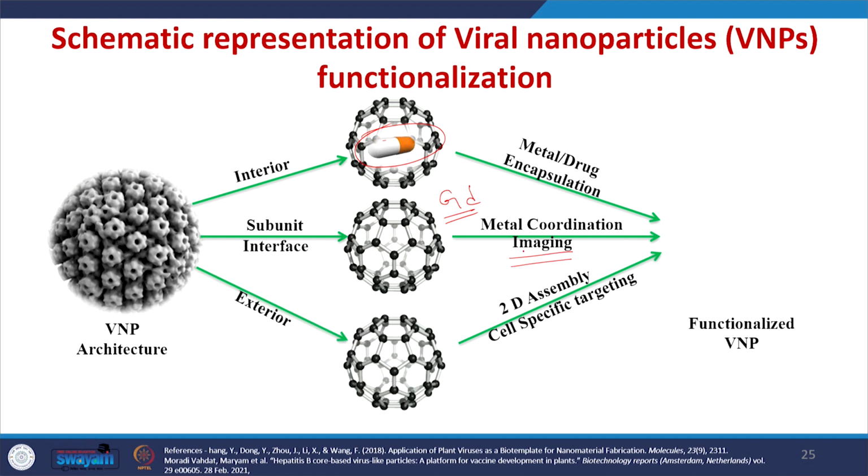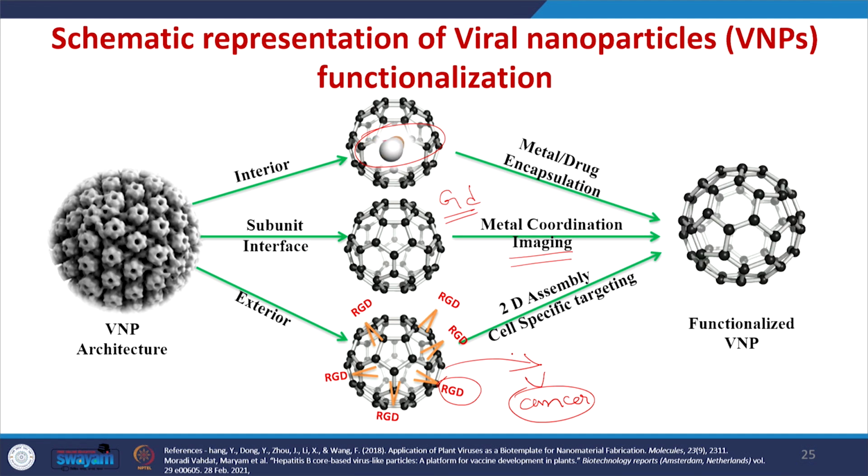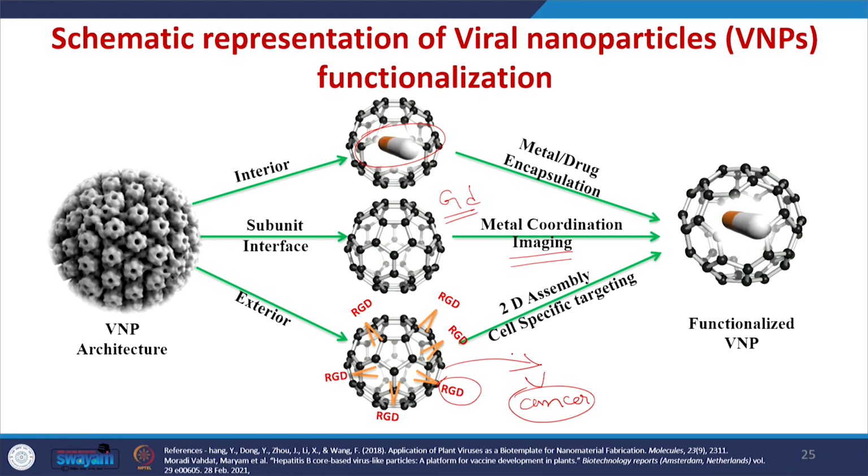And to make this nanoparticle specific to the cancer cells, we can add the RGD. This is a 3 amino acid peptide: arginine, glycine and aspartate, and most of the cancer cells overexpress the receptor for the RGD. So this can easily go and bind specifically to the cancer cell. In this way we can make the multifunctional nanoparticle.